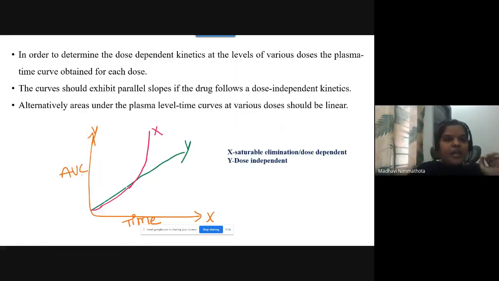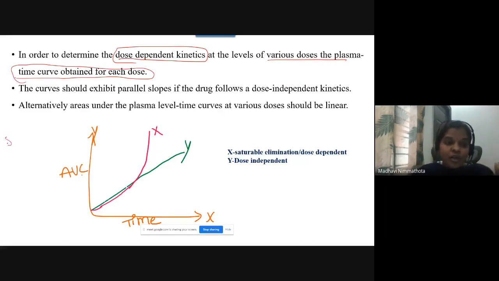And then, in the previous slide, you were going to determine the dose dependent kinetics, but here you are going to determine various doses, the plasma drug concentration curve obtained for each dose. In the previous graph, you determine only small and high doses.